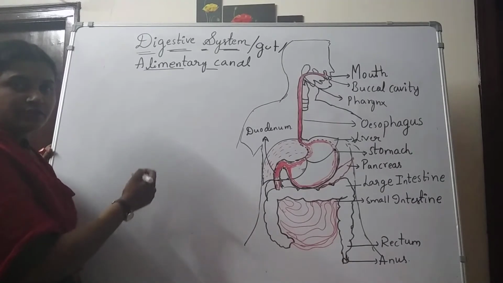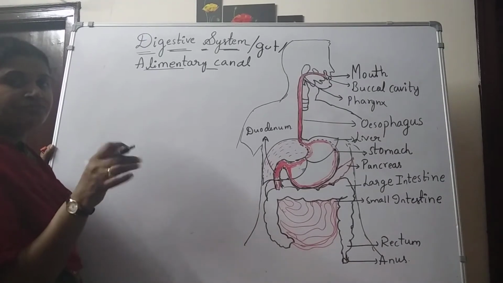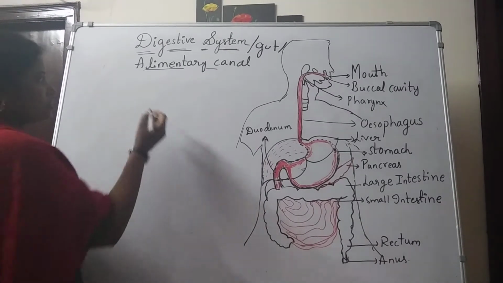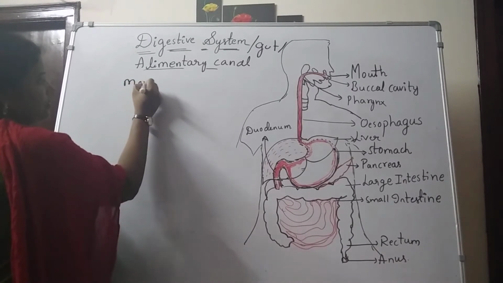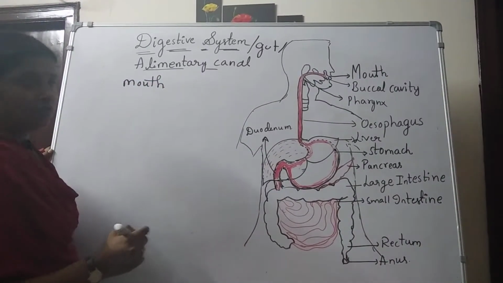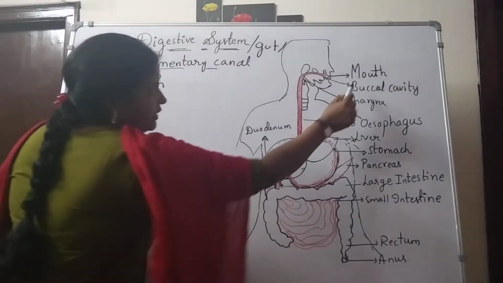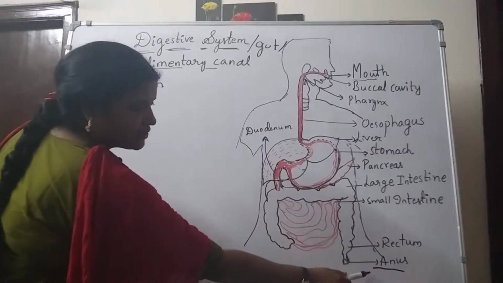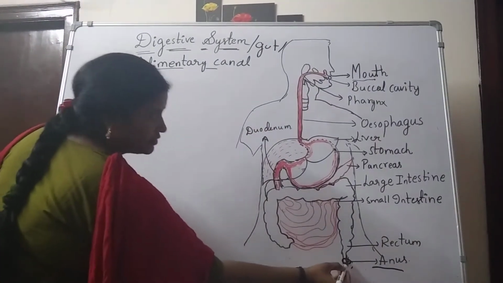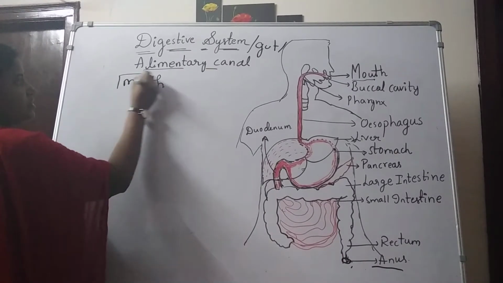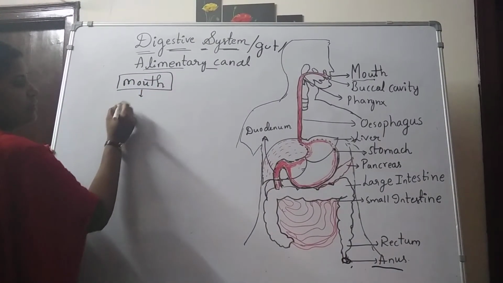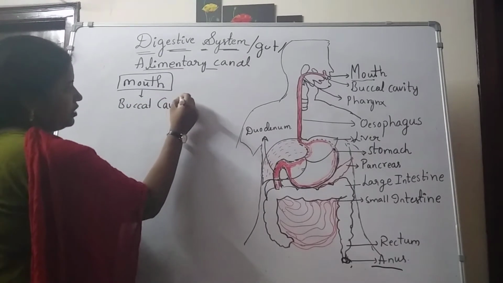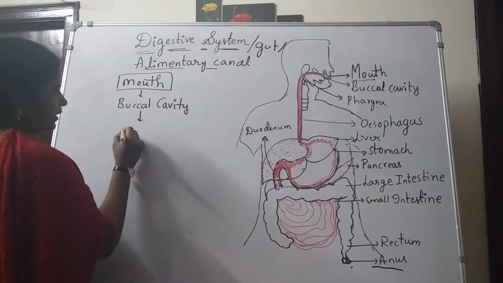When you see the flow chart, you can easily understand the order of the organs. First we will see the mouth. The digestive system starts with the mouth and ends with the anus. So first I am writing the order. You just note down: mouth. The mouth enters into the buccal cavity, buccal cavity to pharynx.